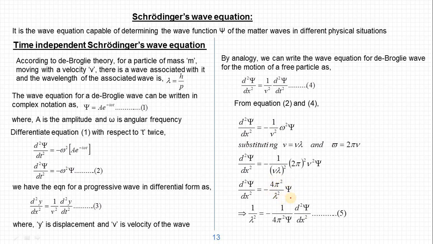So we will rewrite this equation in terms of 1 by lambda square. We keep 1 by lambda square here, and the remaining terms we cross multiply. So we get 1 by lambda square equal to minus 1 by 4 pi square psi into d square psi by dx square. Let it be equation number 5.